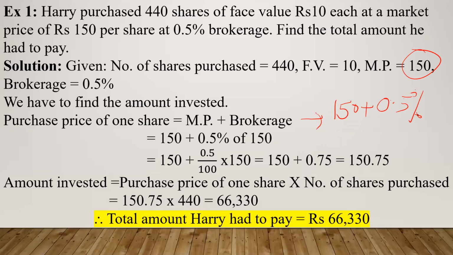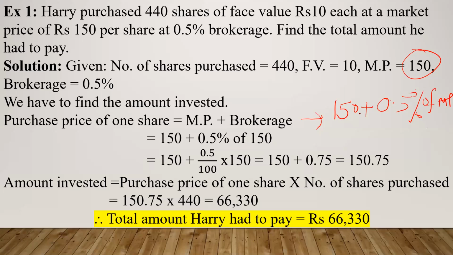Many students make a mistake and they just add 0.5 to 150 and say that it is 150.5, which is wrong. So what you have to do, 150 plus brokerage, which is 0.5%. Now, as you know, brokerage is always calculated on the market price. So 0.5% of market price. Okay.